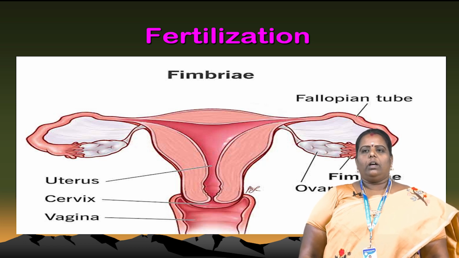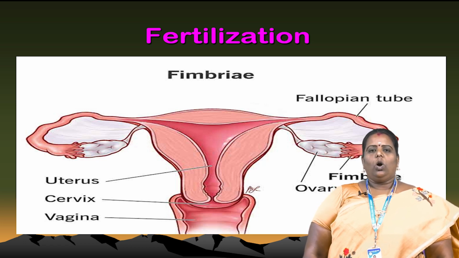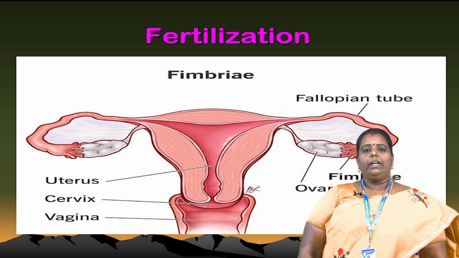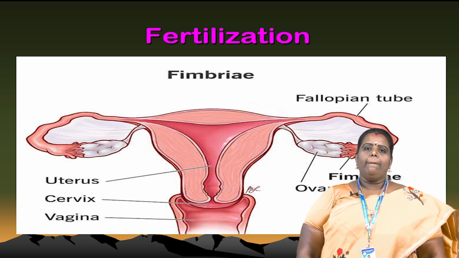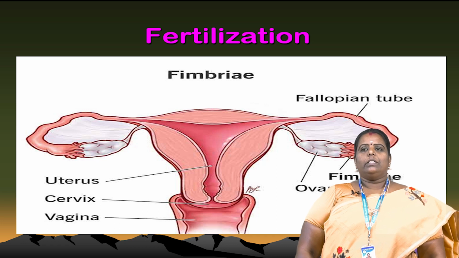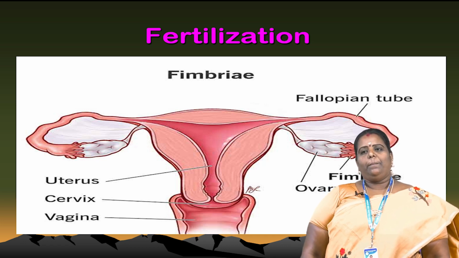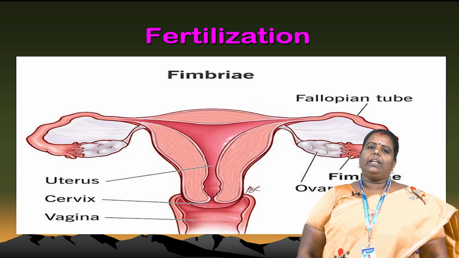What is the role of the fallopian tube? After formation, the egg goes to the fallopian tube. When the egg is going, the sperm also fuses with the egg, forming the zygote. The zygote moves along the fallopian tube. What is the role of the fimbriae? The fimbriae just capture the zygote, and after that it goes into the fallopian tube.